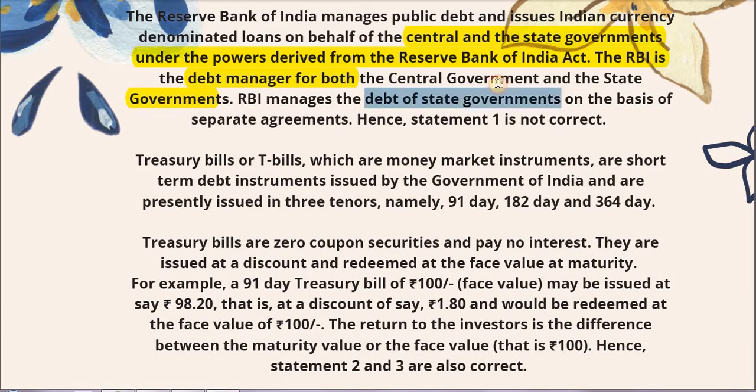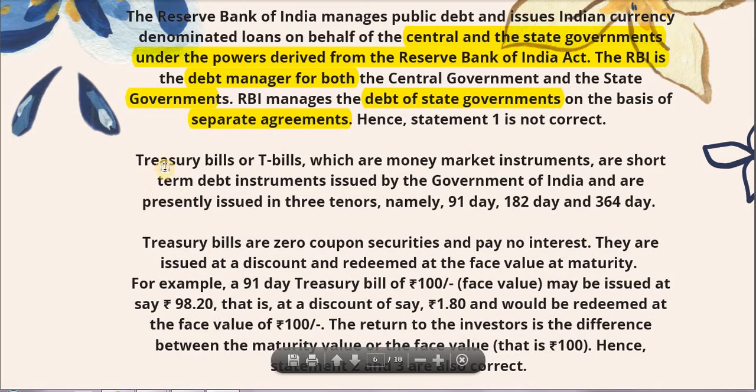RBI manages the debt of state governments on the basis of separate agreements. So that is what statement number 1 was asking us to think over. So you have gotten the answer that RBI is the debt manager of both the central as well as the state governments. Further, on to treasury bills now.